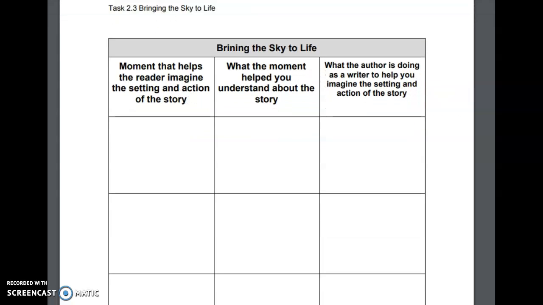Now this chart was titled Bringing Sky to Life, and this is the chart that we used with the story Cloud Fishing. The headings at the top are very similar. The first box, we recorded ways that the moment helps the reader imagine the setting and action of the story. And in the middle box, we recorded how that moment helped you understand the story. And in the last box, we explained what tools the author used to help us imagine the setting and actions of the story.